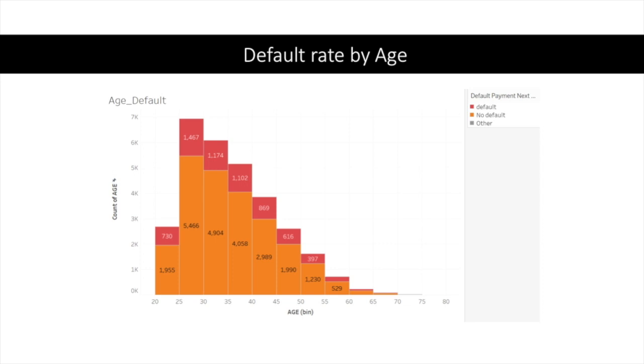Default rate by age. In this picture, 18% of people between the ages of 25 and 30 years old did not default on their credit card, which is the highest rate for not defaulting. However, almost 5% of people in the same age range had the highest default credit card rate in the past 6 months.